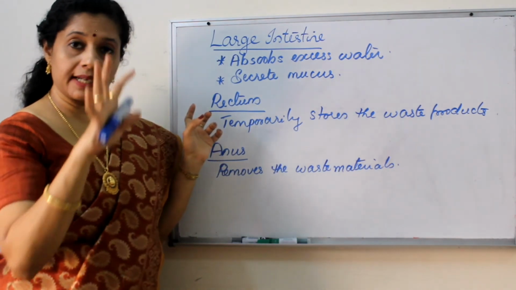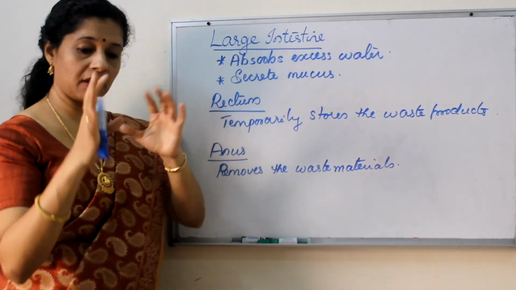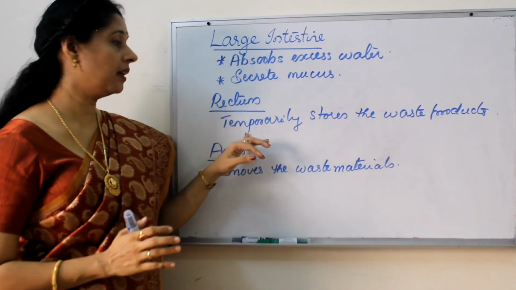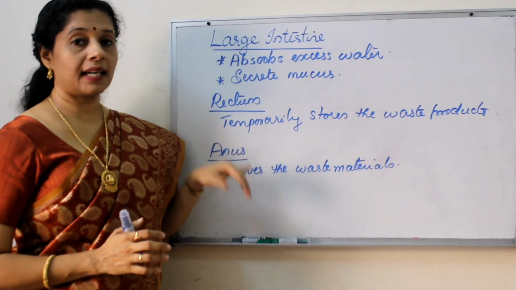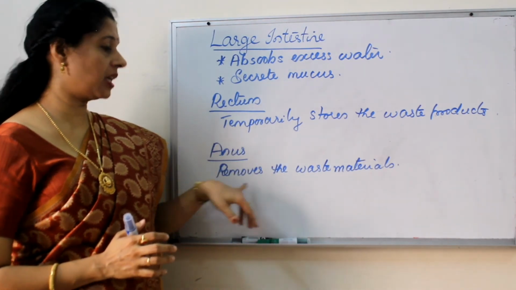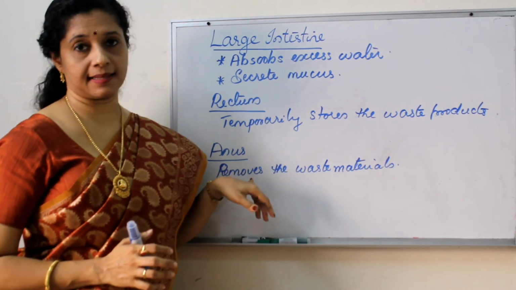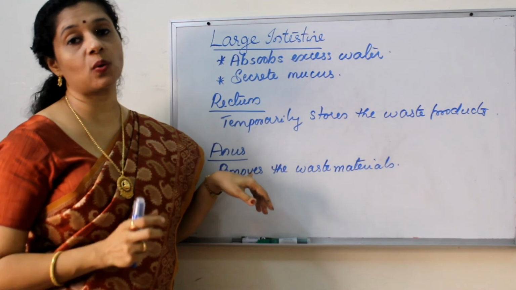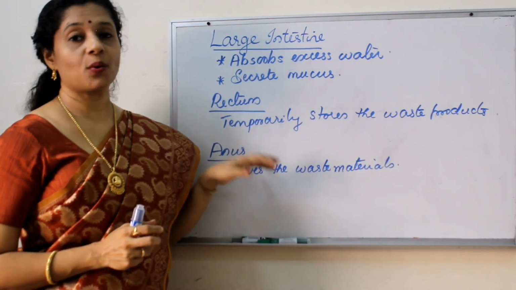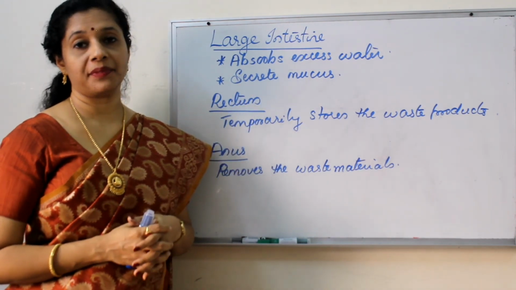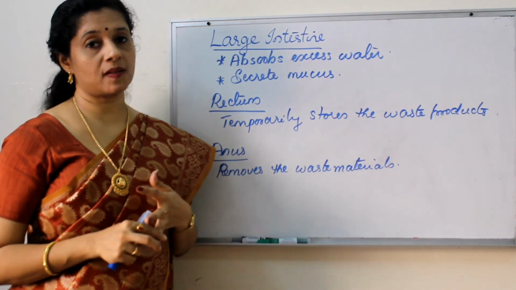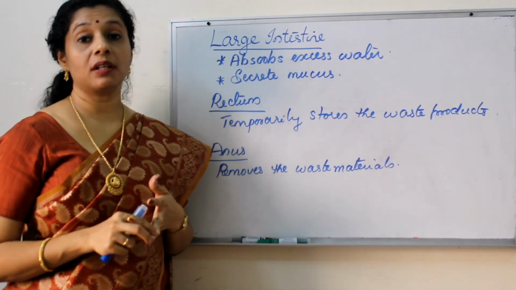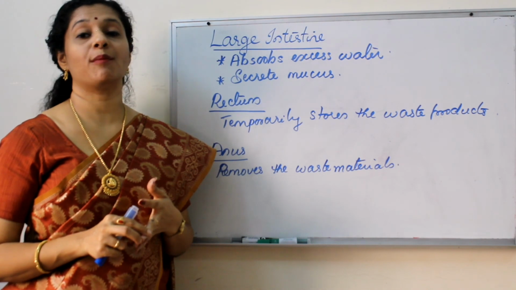Then the undigested food, now in semi-solid form, will come and be temporarily stored in the rectum. At the time of defecation or excretion, it will be removed through the anus. The anal sphincter is there, regulating the opening and closing of the anus. So with this, digestion is over. We learned the parts and the processes in detail, and we have four digestive enzymes in our body.